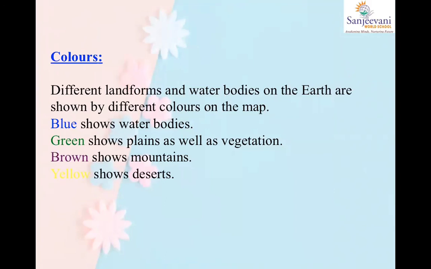So brown is for mountains, green is for vegetation, and green is also for plains. Like the Indo-Gangetic plains that we studied in the 6th chapter. So plain means why? Because there is good production of crop, right? Because it's fertile. So it is shown in green color. Water is shown in blue color. Mountains are shown in brown color, and yellow is for desert. This is just a small example. All right.